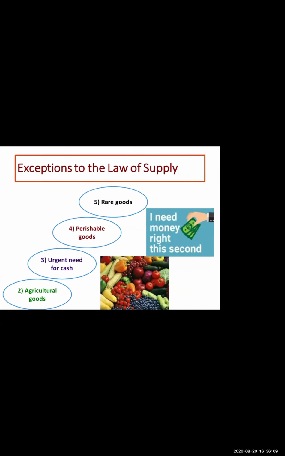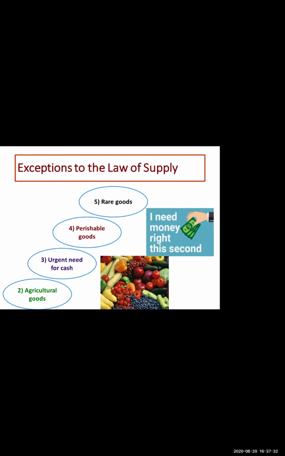Now as a supplier, I have more units of perishable goods and my product is not being sold. What will I do? I will reduce my price and sell that particular product. So even this law is not applicable on perishable goods, where the seller has to sell their product even at a lower price just to avoid losses. For example, milk. As a producer, I need to clear my stock, because if I don't clear my stock, I will be in big loss. So I have to sell my particular product.